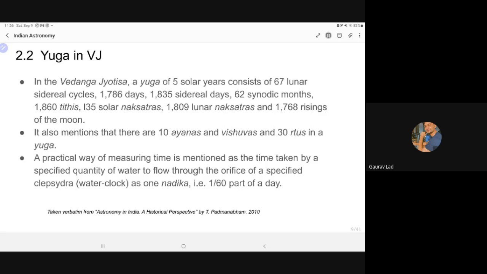So there was a practical way of measuring time, and that is a nadika, and there is also a yantra, which in the Vedic literature was Ghatika Patra. We even see it today if you have ever seen a Vedic marriage. It's just like any other marriage, but during the ritual, there is a small vessel that is kept. That is actually to measure time. That vessel is Ghatika Patra. It measures ghatika, but sometimes it can also be another measuring unit. But this is basically what it is in Vedanga Jyotisha. Yuga is just of 5 years. This is the key point to understand here.